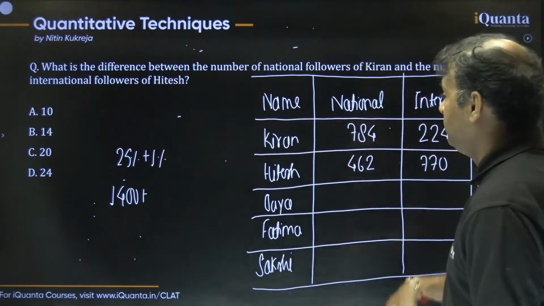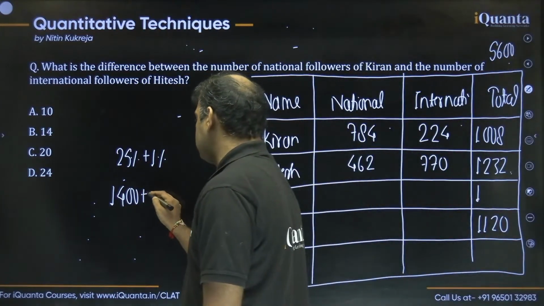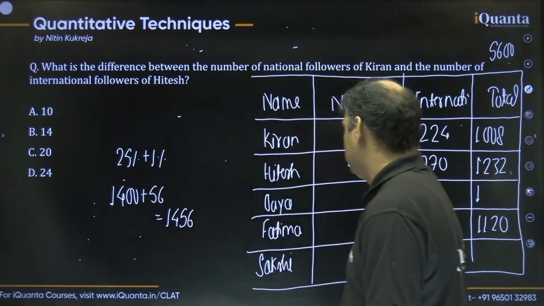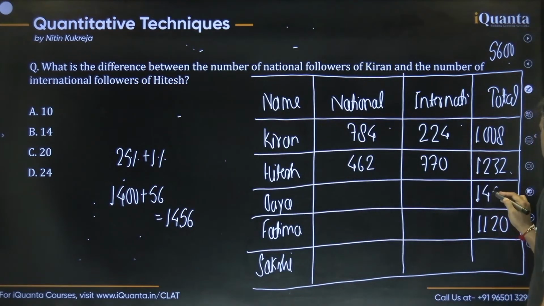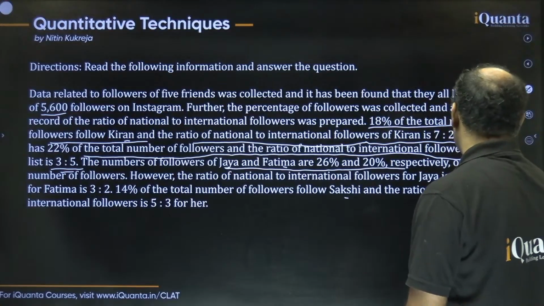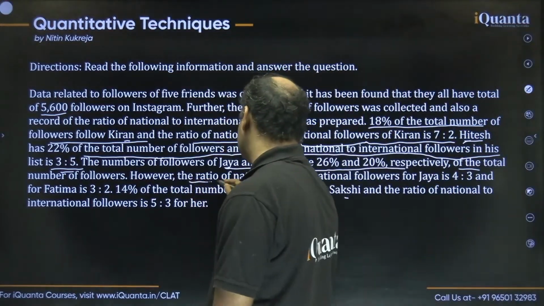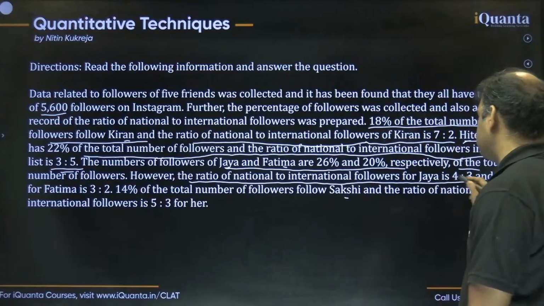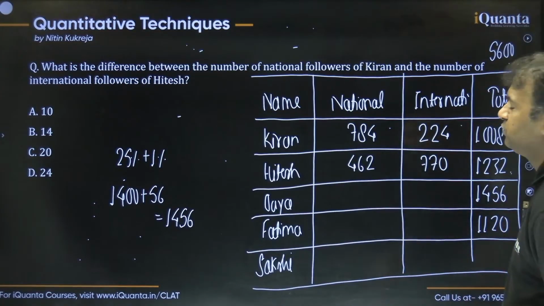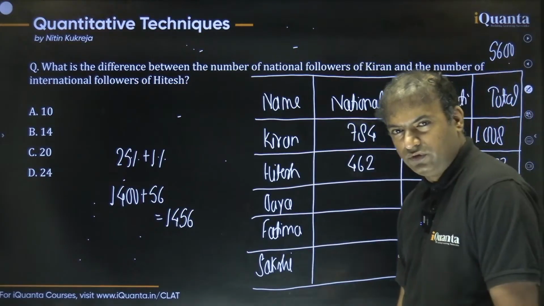Then 1% is 56. So 1400 plus 56 has to be 1456, all right? So let us write here, it has to be 1456. Simple, right? Okay, now let's talk about the ratios of them. The ratio for national to international for Jaya is 4:3. So dividing 1456 in the ratio 4:3.